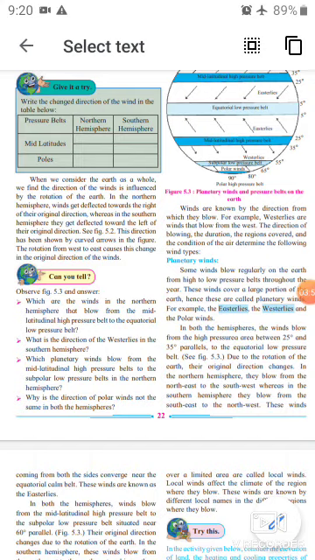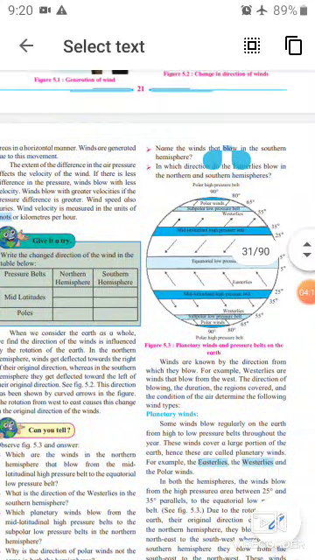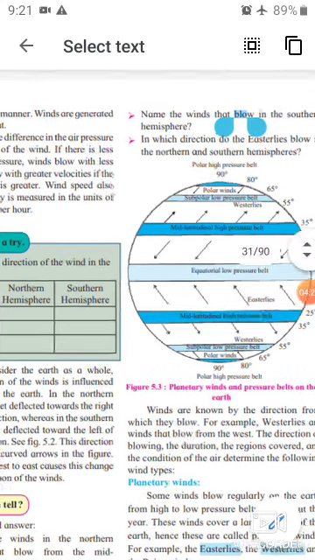In both the hemispheres, the winds that blow from the mean latitudinal high pressure belt, that is between 25 degree to 35 degree parallels, to the subpolar low pressure belt, that is between 55 degree and 65 degree parallels, are called westerlies.